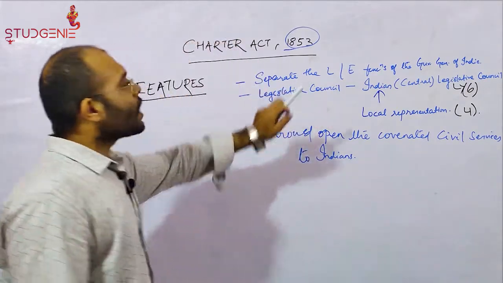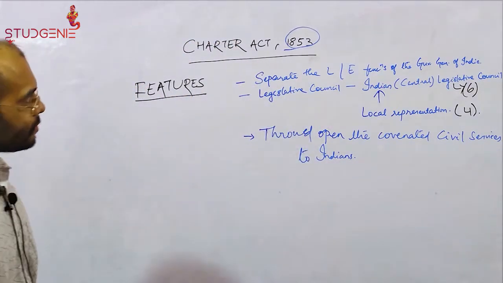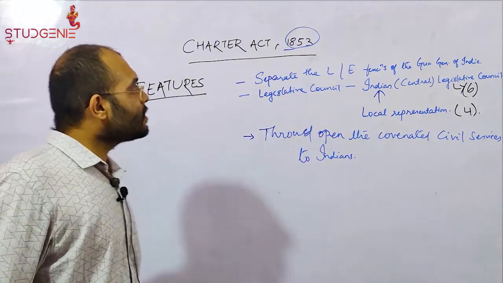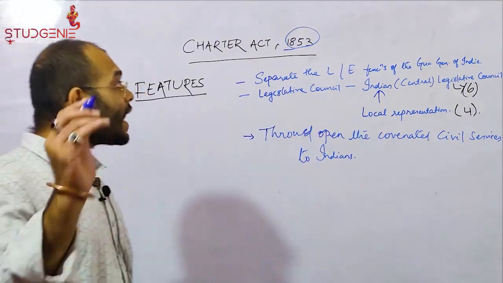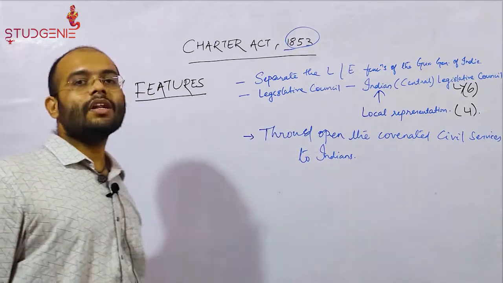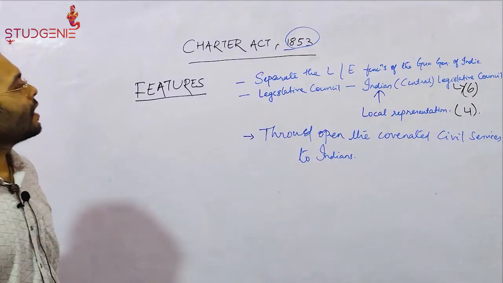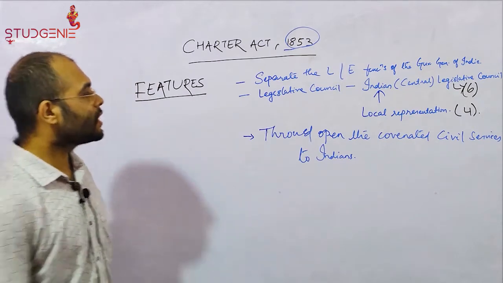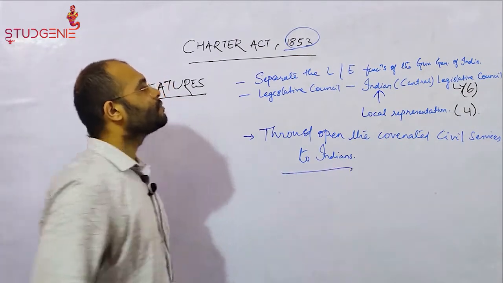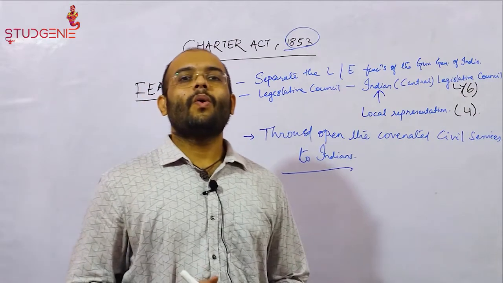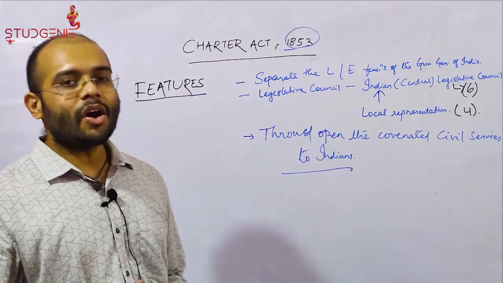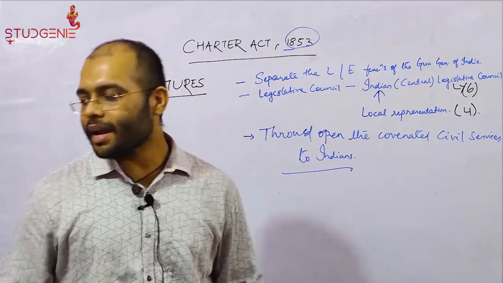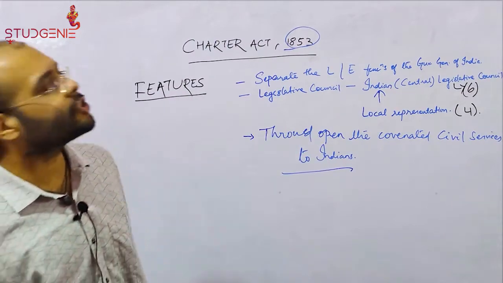It enhanced the local representation. It separated the legislative as well as the executive functions of the Governor General's Council. It threw open all the covenanted civil services to Indians. With this, we came to the end of the historical background of our Indian Constitution.